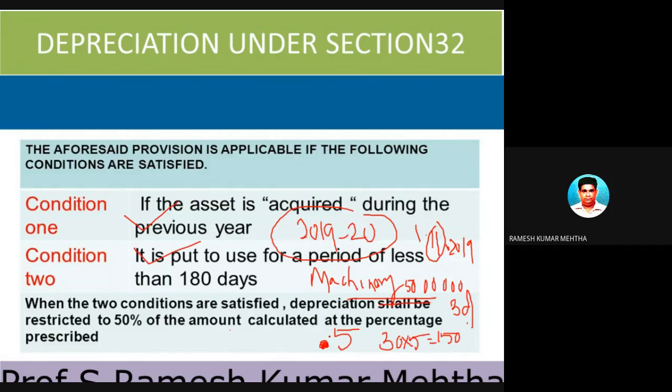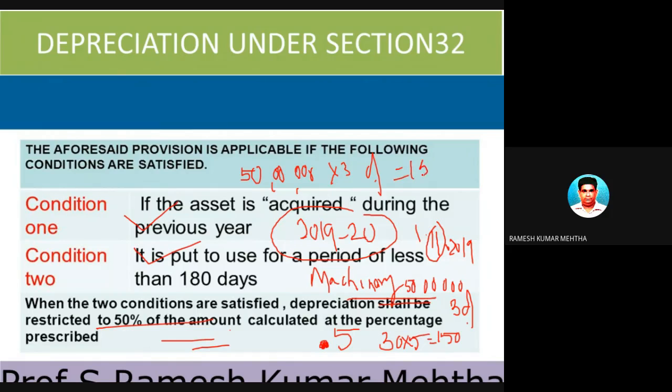So as the asset is purchased in the previous year and put to use for only 150 days, which is less than the prescribed 180 days, you will not be allowed to show the full amount of depreciation. You will be allowed to show only 50% of depreciation. In this case, 50 lakhs into 30% rate of depreciation is 15 lakh rupees.